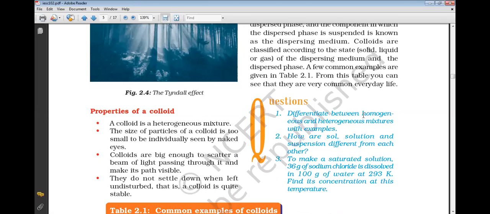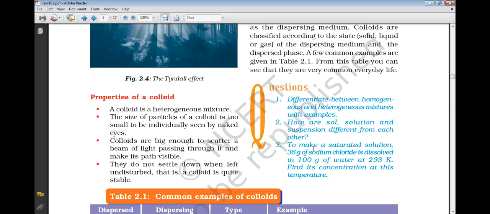So let us now discuss the difference between homogeneous and heterogeneous mixtures, and how solution and suspension differ from each other. Also, to make a saturated solution, 36 gram of sodium chloride is dissolved in 100 gram of water; find the concentration at this temperature. To find a concentration, we have three methods: the mass percentage method, the mass by volume method, and the volume concentration method. I'll share the solution on the screen and we'll discuss it.